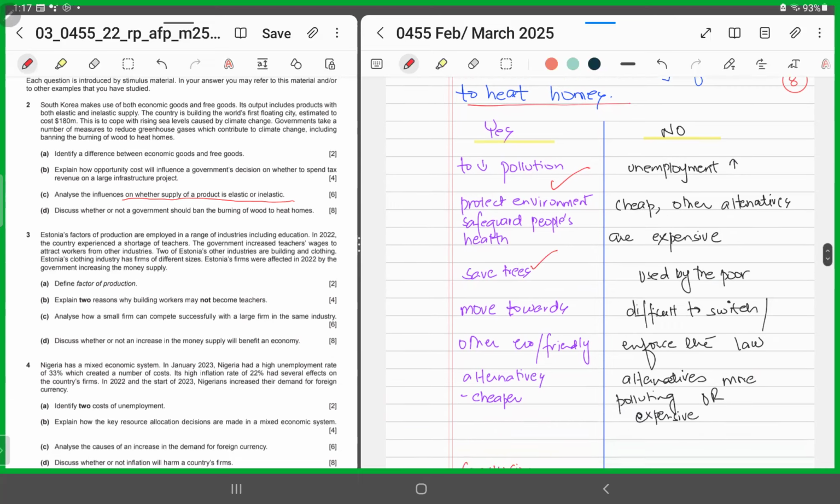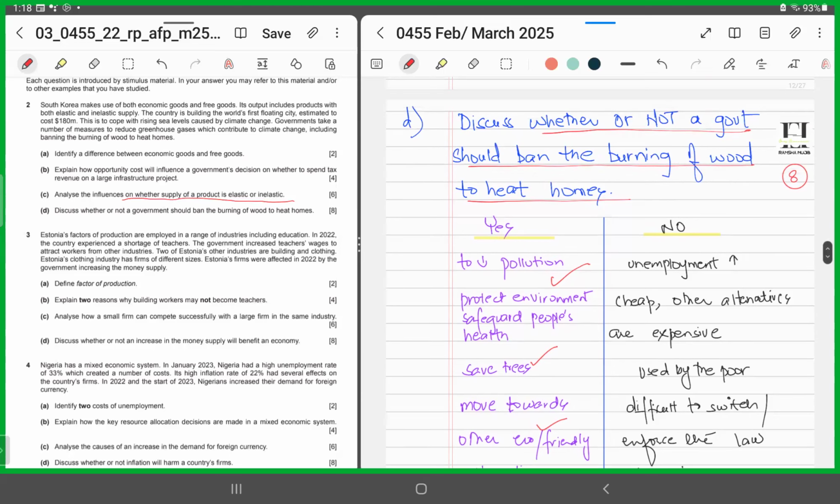And instead of using wood to heat homes, the government can start the initiative of a move towards other environmentally friendly or eco-friendly alternatives, which could be cheaper and even environmentally friendly at the same time. For instance, what? Solar or gas alternatives, right?